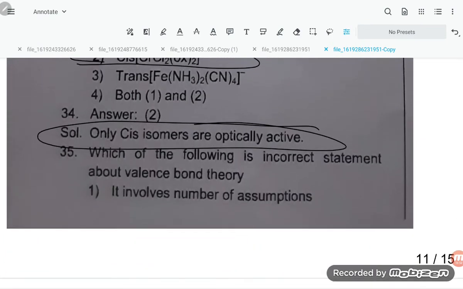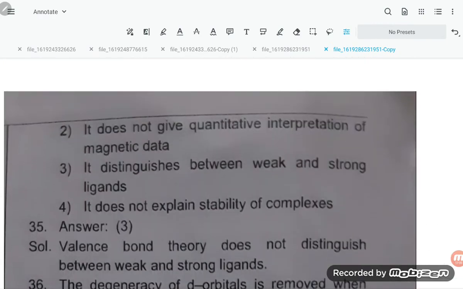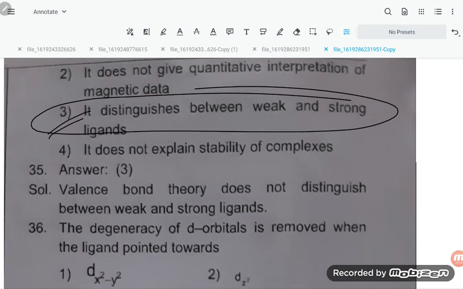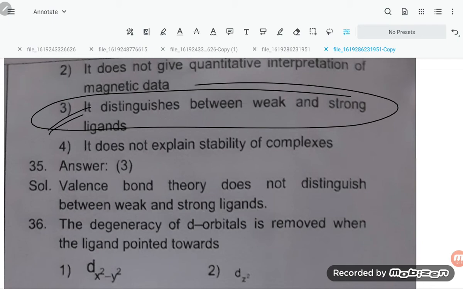Which of the following is an incorrect statement about the valence bond theory? It involves a number of assumptions. It does not give a quantitative interpretation of magnetic data. It distinguishes between weak and strong ligand. That is the incorrect one. Valence bond theory does not distinguish between weak and strong ligand.